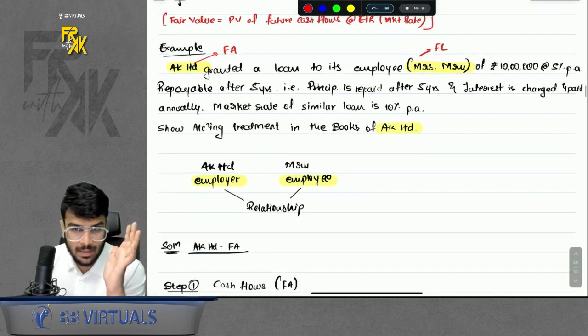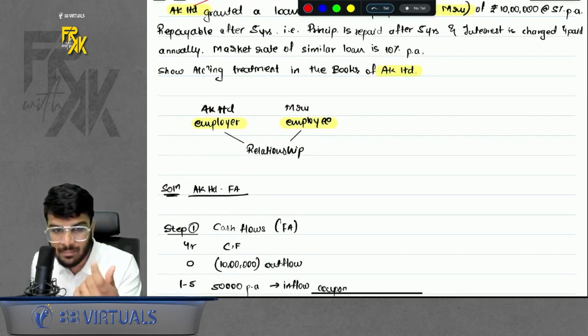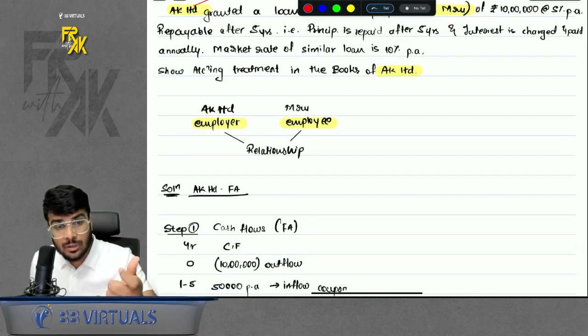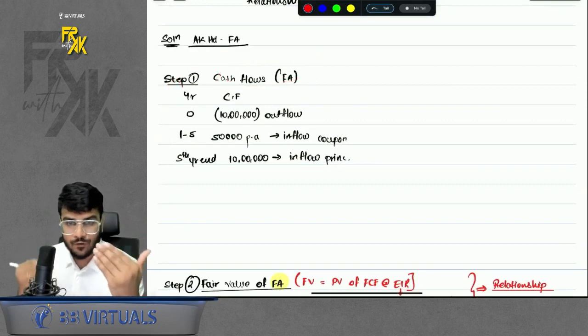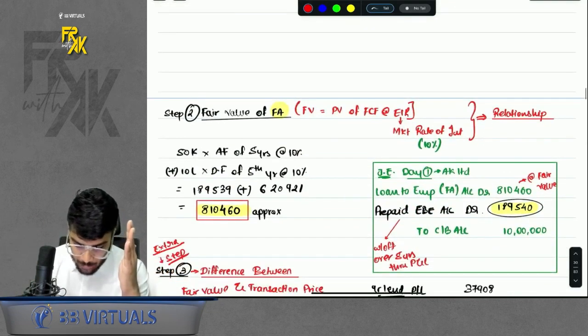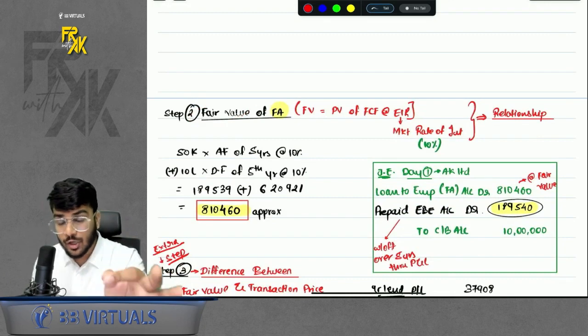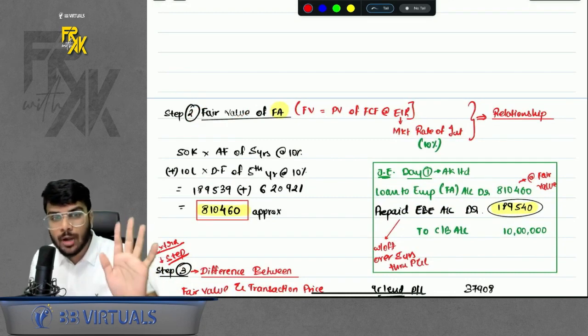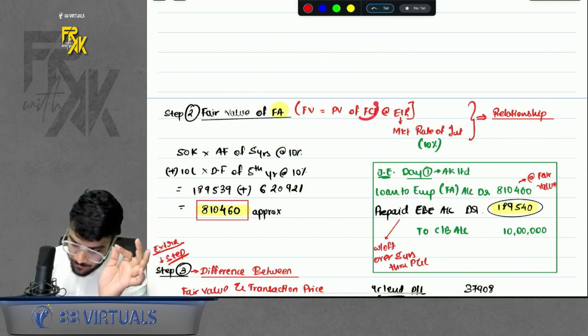Now, how do we solve this part? So here, the steps will be common, 4 steps, but one additional step will be there. And why it will arise, I will also give you the logic. See closely. First step, you will add the cash flows, whatever is the inflow, outflow, you will give a summary of it. Step number 2. Do we assume the fair value or compute the fair value? Very good answer. You will compute the fair value. Sir, why do you compute the fair value? Relationship is there. So you will compute the fair value, present value of future cash flows at EIR.